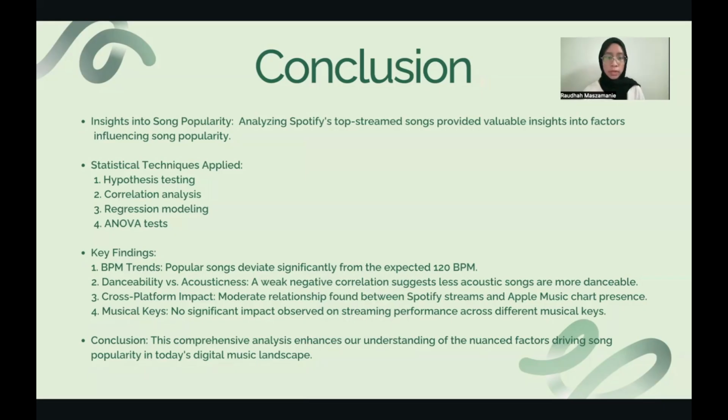In Project 2, we analyzed Spotify's most streamed tracks for a better understanding of the popularity of music. Using statistical techniques such as ANOVA test, regression modeling, correlation analysis, and hypothesis testing, we came to a number of significant findings. First off, popular music frequently deviates from the recommended 120 BPM, suggesting that listeners have different preferred tempos. It appears that tracks that are more danceable also tend to be less acoustic, as indicated by the small negative connection we identified between danceability and acousticness.